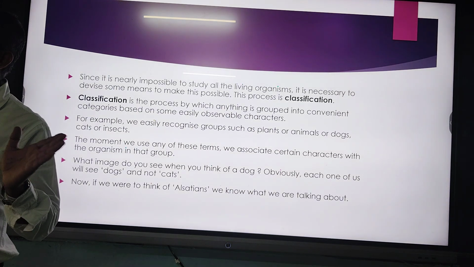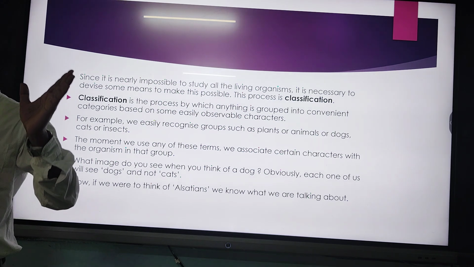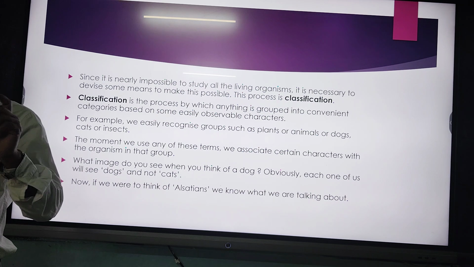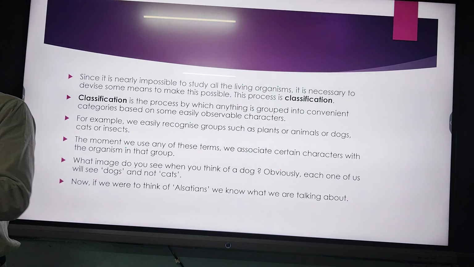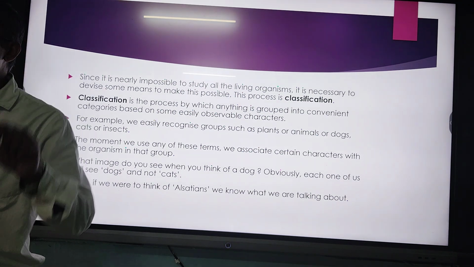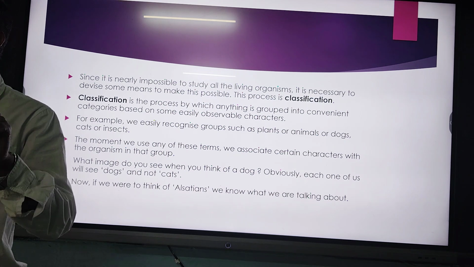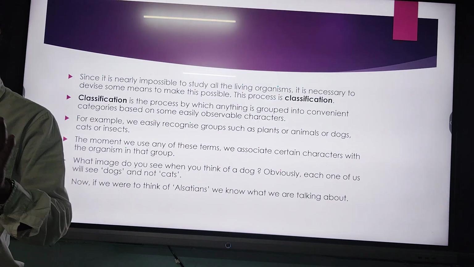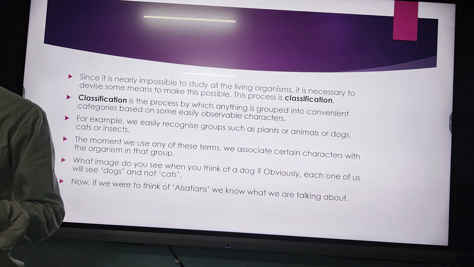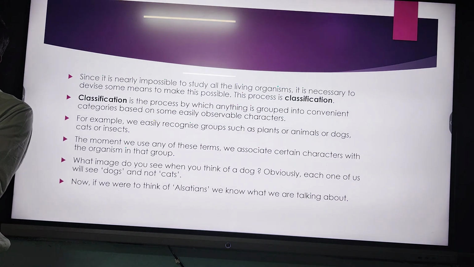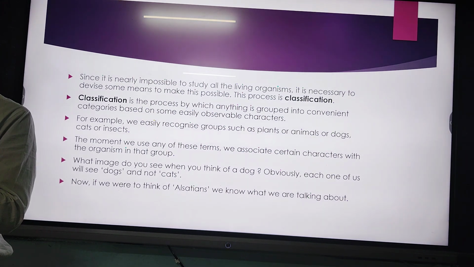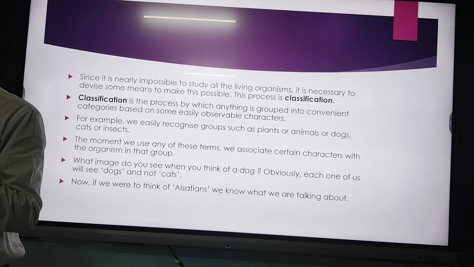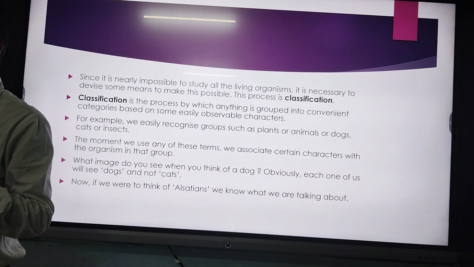You know that plants generally have a green color, and their cell wall has cellulose. But animals are generally moving, and at the cellular level, there is no cell wall. So generally we can identify and categorize. What is the first categorization? That is plant and animal.